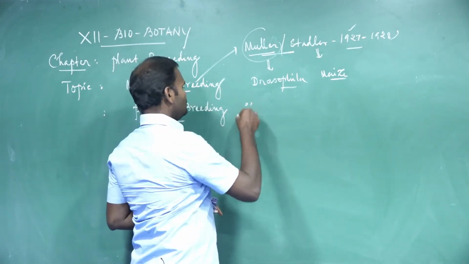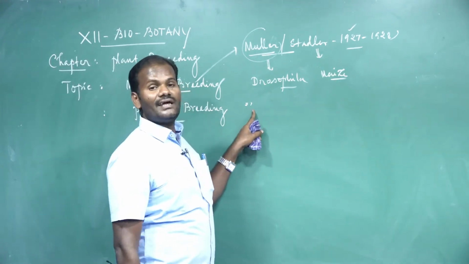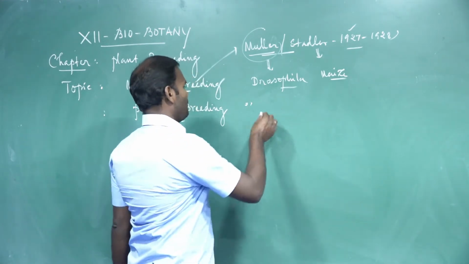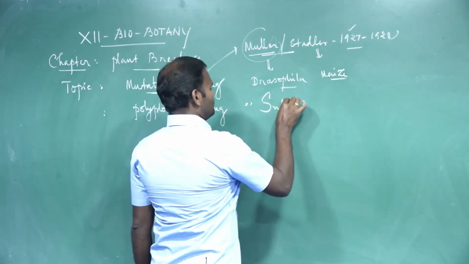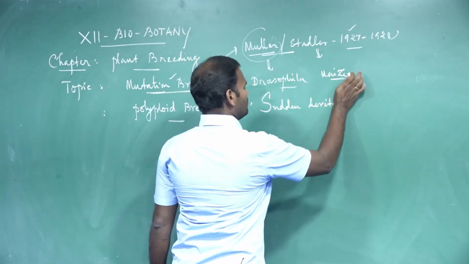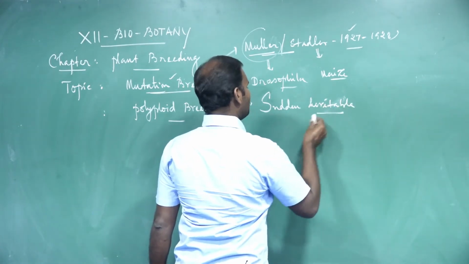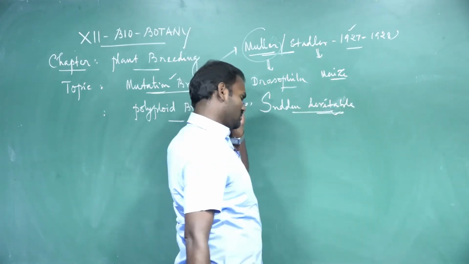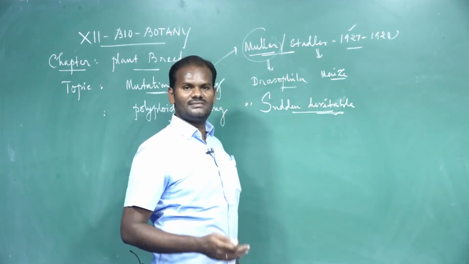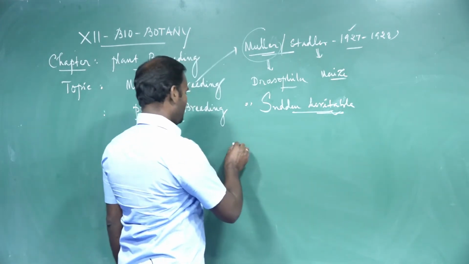Then what is mutation? Mutation is nothing but a sudden heritable change in the phenotype and genotype of an organism. What is a sudden heritable change? A sudden change in the genetic setup of an organism is called mutation.